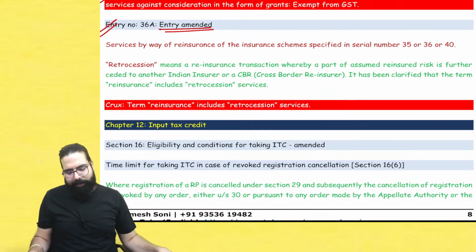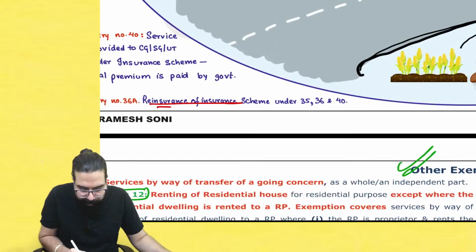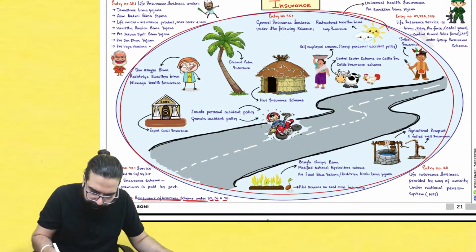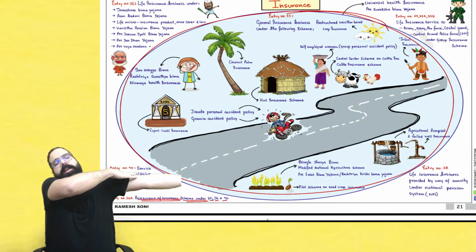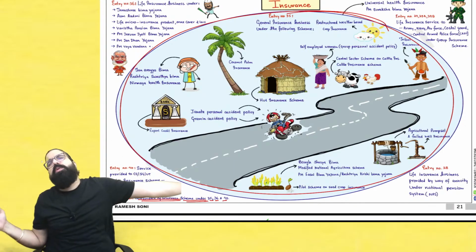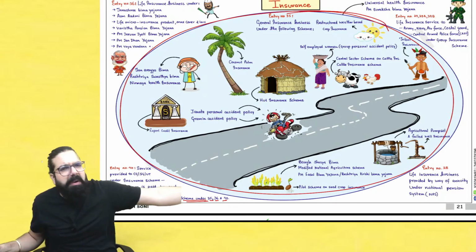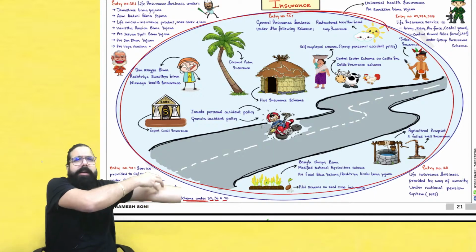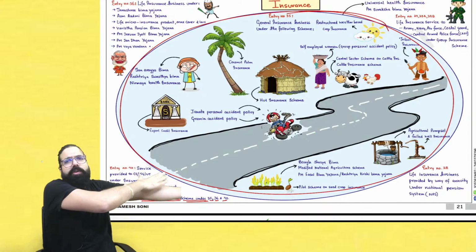Sir, nothing is there. You know what used to happen? I used to say reinsurance of insurance schemes under 35, 36 and 40. Basically, all these insurances, people listen. If I go ahead and do insurance, hut insurance I did, and if I go ahead and get the reinsurance done. So what is reinsurance? If I have done the insurance of a person and I think, oh no, what if something happens? Then I have to go ahead and pay the money. So I will go ahead and get reinsurance done.